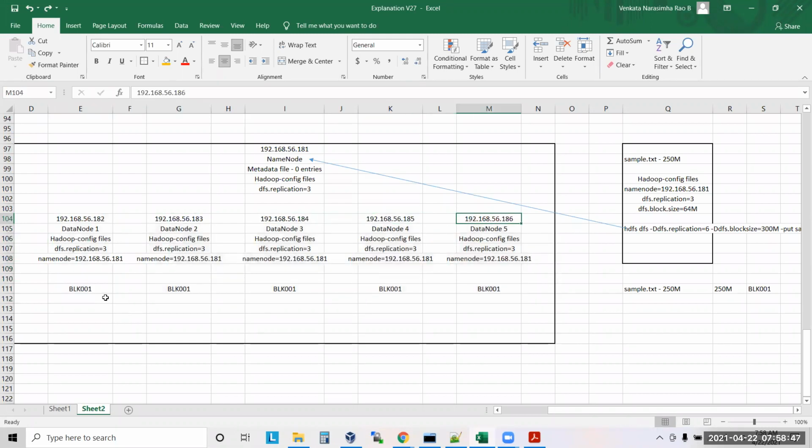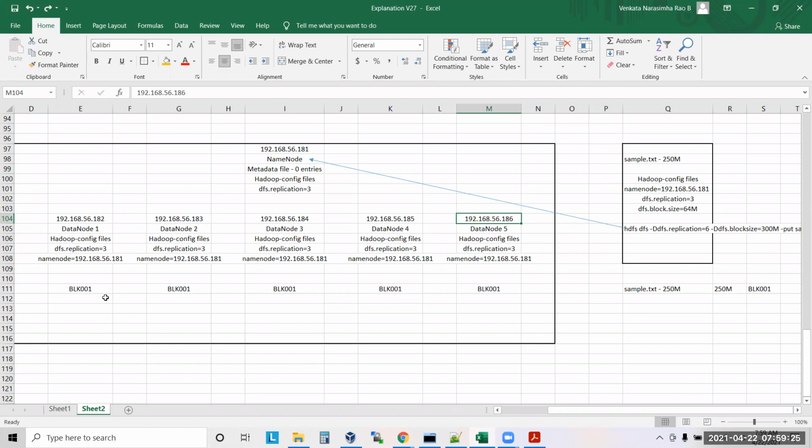Now let us take this scenario. Let's say after some time I added one data node. What will happen? You mean once the command has already been run and completed, and the data node is then added? So in the morning I executed this command, and it created only 5 copies. In the evening, I added one data node to the cluster. It will not replicate. For the next run, it will be replicated if you give the command.